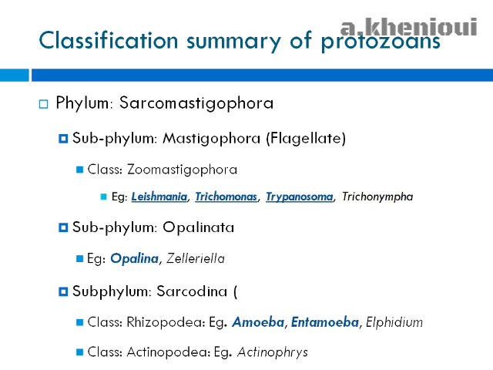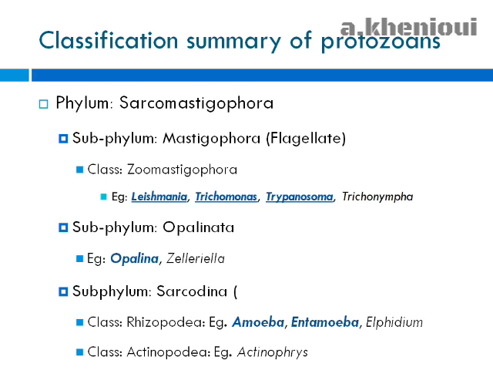For the classification of protozoans, the first phylum is Sarcomastigophora. We have three subphyla. The first subphylum is Mastigophora or flagellates. The main class is Zoomastigophora. For example, we have Leishmania, Trichomonas, Trypanosoma, and Trichonympha. The second subphylum is Opalinata. For example, we have Opalina.